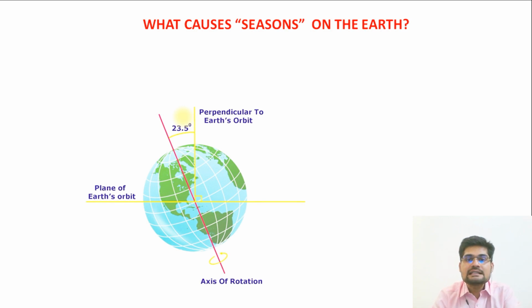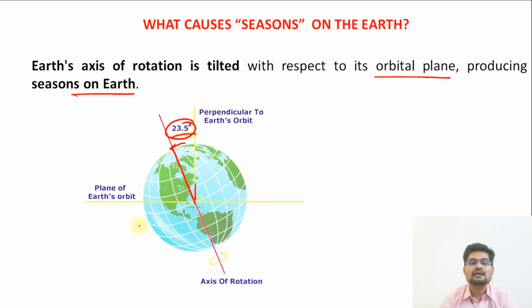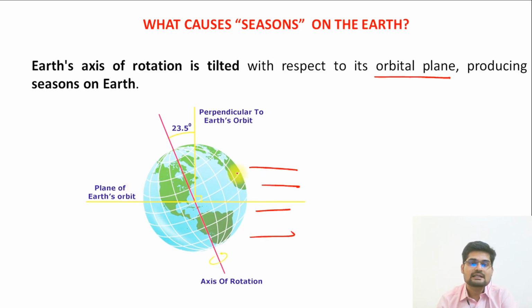Now, after we have looked at the geological time scale, let's understand certain more concepts related to the Earth. So what causes seasons on the Earth? Let's understand this question. The tilt that we see in the axis from 90 degrees, that is about 23.5 degrees of tilt with respect to its orbital plane, is one of the major reasons that produces seasons on Earth. So what we observe further is that the solar insolation received on the surface of the Earth is different at different latitudes, at different angles.